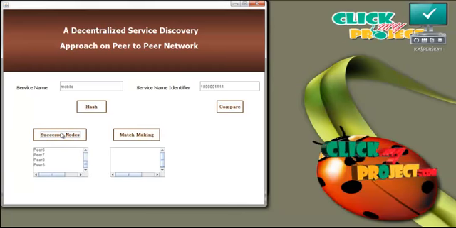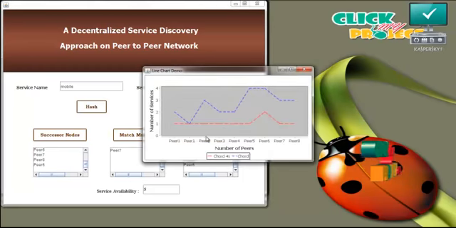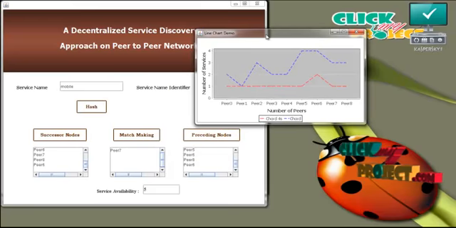In successor nodes, the number of nodes in the network is displayed, and then in matchmaking the number of peers that have this service is displayed. In preceding nodes, the nodes which do not have this particular service are displayed, and now the service availability of the user is displayed. This graph shows the number of peers and the number of services.